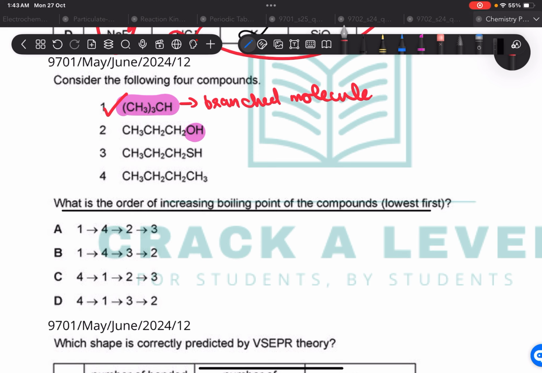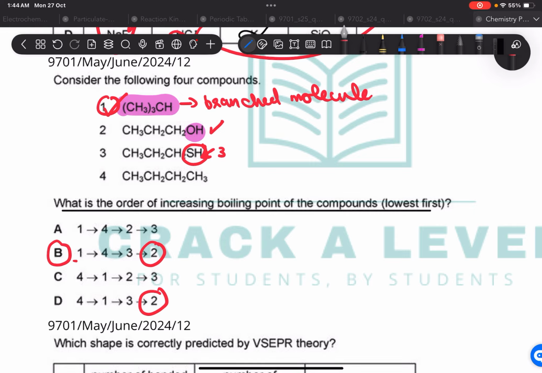All have a similar amount of carbons, I guess. Yeah, they all have similar. This one has a lower amount. It has 3 carbons. It has this SH part that's gonna make it polar. If the S is bonded to H, then it's gonna be a little polar. So definitely the highest is gonna have it. So at the end it should be 2. And the lowest, 1 and 4. What's going to have the lowest? Definitely 1 is going to have the lowest.